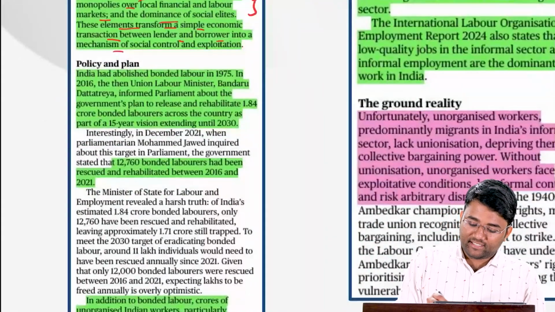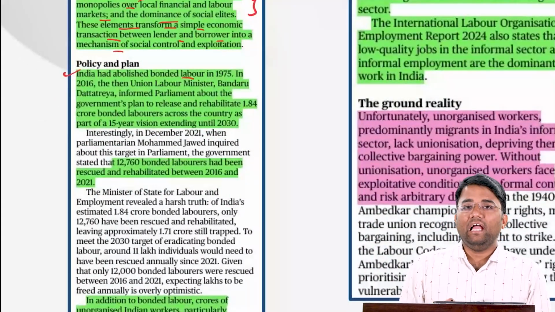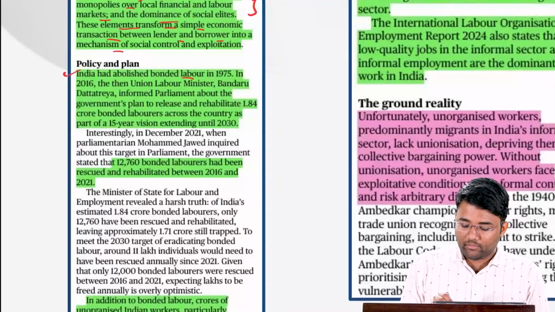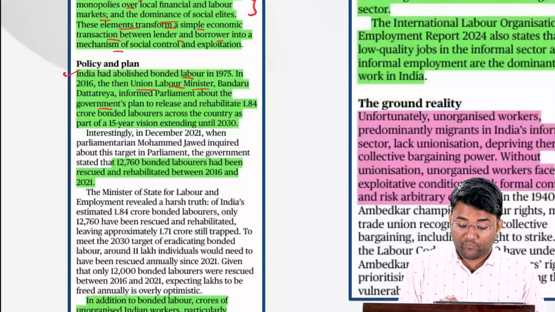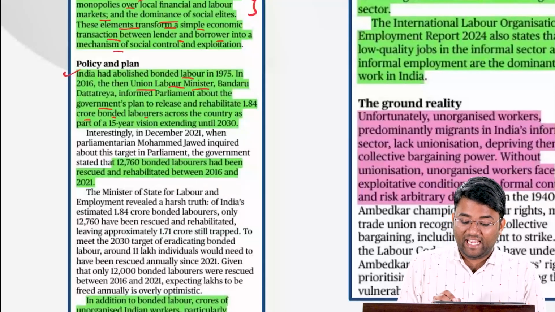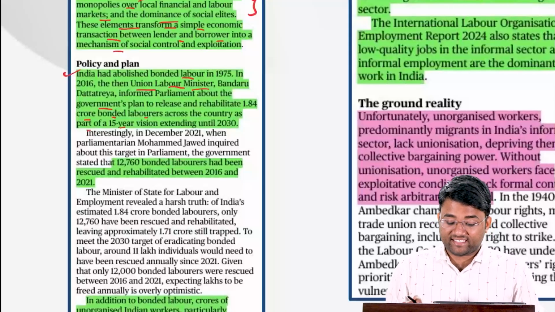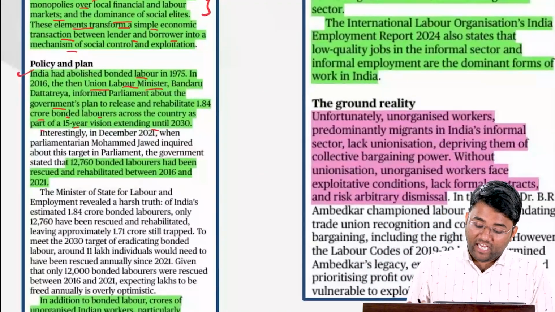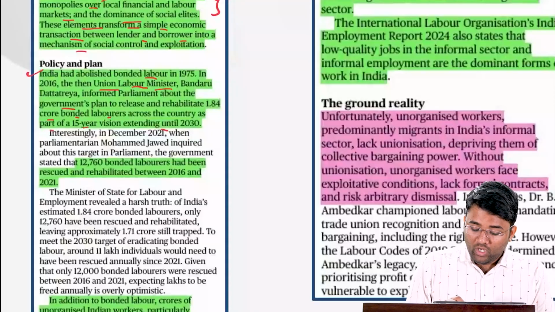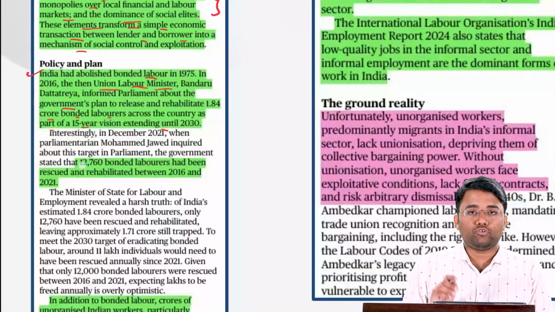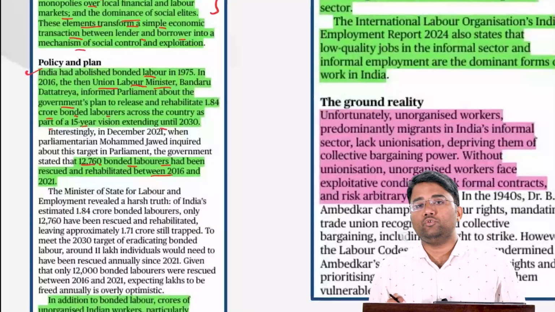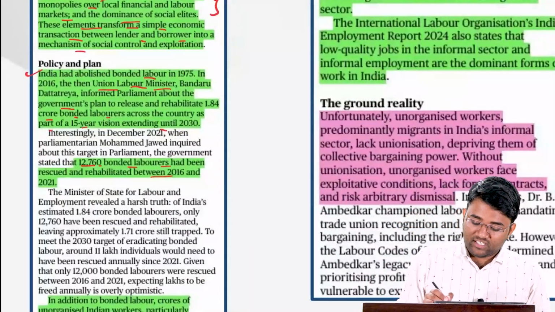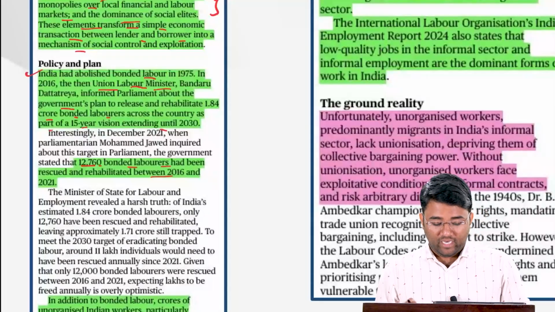Also, India abolished bonded labor in 1975, and in 2016, the then Union Labour Minister Bandaru Dattatreya informed Parliament about the government's plan to release and rehabilitate 1.84 crore bonded laborers across the country as part of a 15-year vision extending until 2030. But unfortunately, we were able to rescue and rehabilitate only 12,760 bonded laborers between 2016 and 2021. And Mr. Bandaru Dattatreya is also the current governor of Haryana.